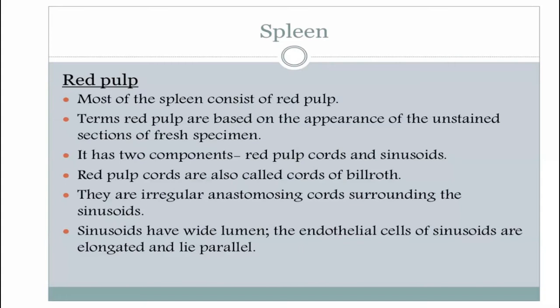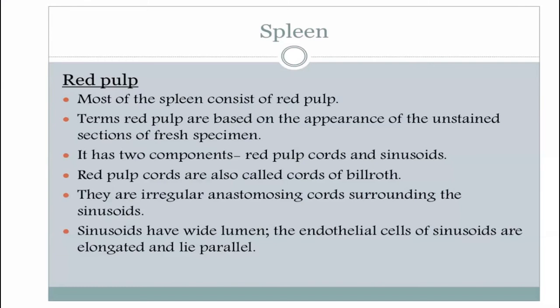Their anastomosing creates the cords. That's why they are cords, and the cords in the red pulp are called cords of Billroth.